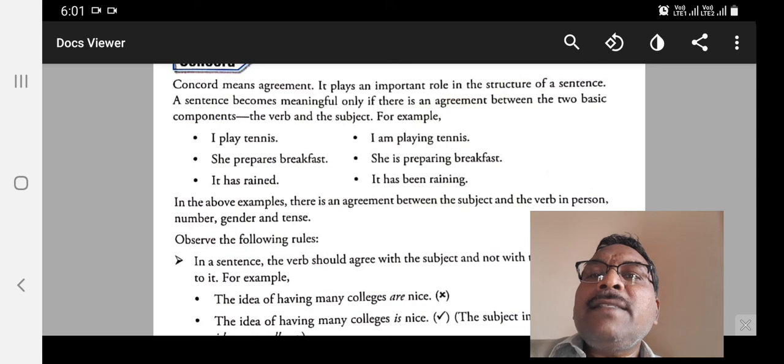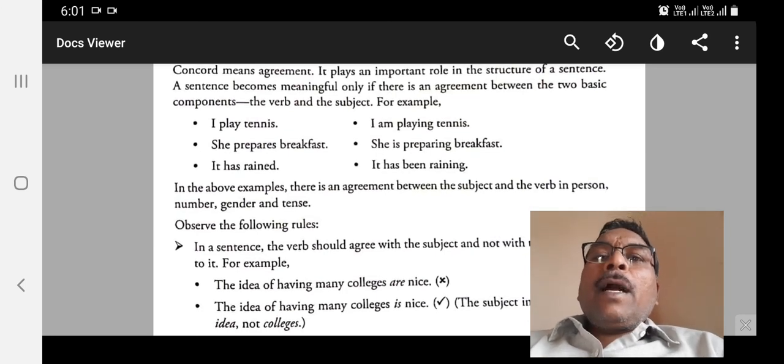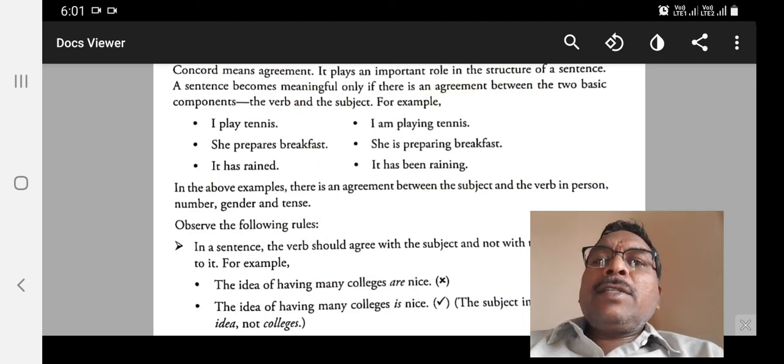You should get the idea by following these rules with the help of this video. I hope you have got the idea of concord and its function through this video. Better you watch this video again and again for a good amount of knowledge.